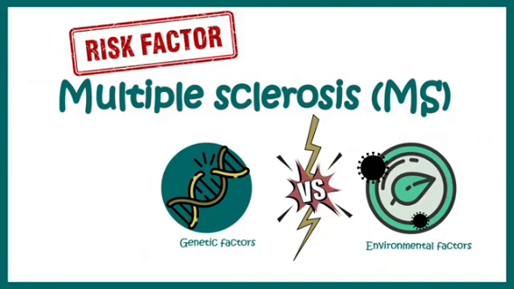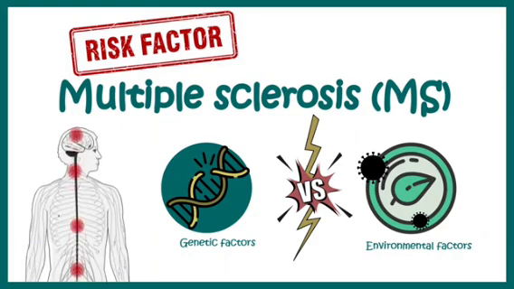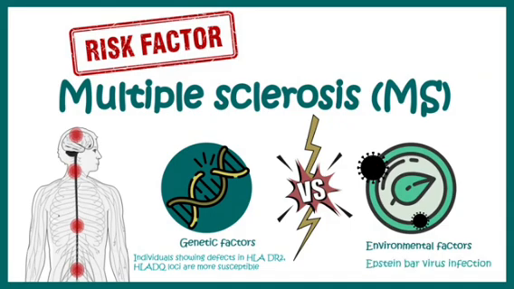There could be genetic as well as environmental factors. So there are genetic factors such as it has been shown that people who are showing defects in their HLA-DR or HLA-DQ locus, which are associated with class 2 MHC molecules, show more susceptibility towards developing multiple sclerosis. Also, environmental factors such as viral infections can also increase the risk of multiple sclerosis. Let us talk about a few more environmental factors.